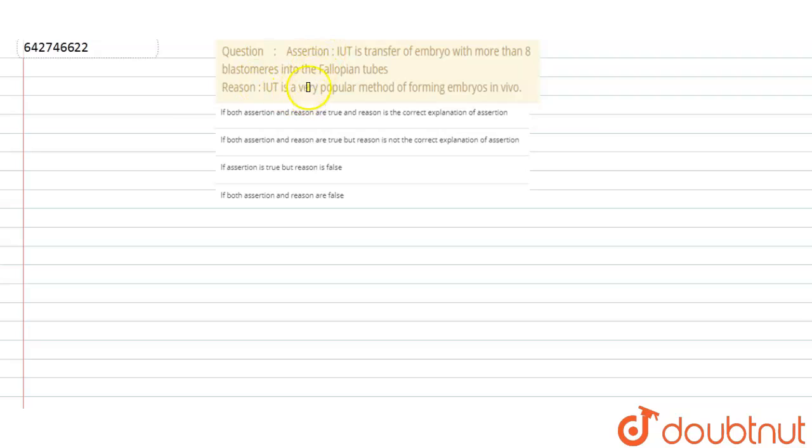Hello students, have a look at the question. Question is about the assertion reason. Assertion is IUT is transfer of embryo with more than 8 blastomeres into fallopian tubes. Reason is IUT is very popular method of forming embryos in vivo. So we have to find out whether assertion and reason are true and reason is the correct explanation, or both are true but reason is not the correct explanation, or one is true and the other is false, or both are false.